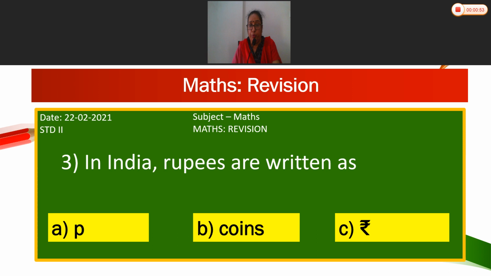In India, rupees are written as dash. A, P, B, coins, C, rupees. The symbol is C1. That is R. In India, rupees are written as, you can see here in C column.